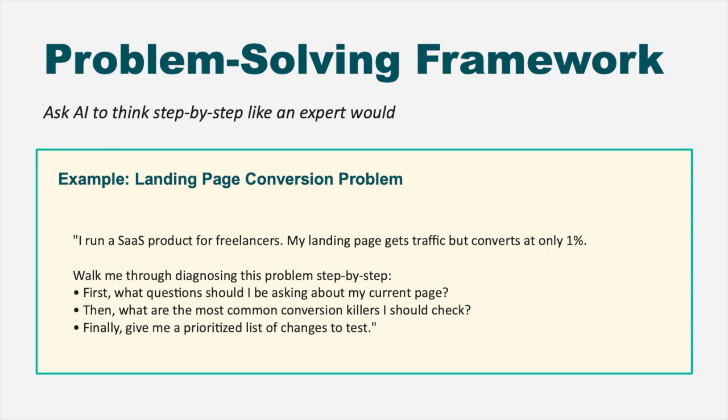Now let's talk about using AI for problem solving, which requires a different approach. The key here is asking the AI to think step by step, like an expert would, rather than just jumping to solutions. Look at this example about a landing page conversion problem. Instead of asking, how do I fix my conversion rate? I'm asking the AI to walk through the diagnostic process. What questions should I ask first? What are common issues to check? Then, what changes should I prioritize? This approach is powerful because it gives you the thinking process, not just the answer.